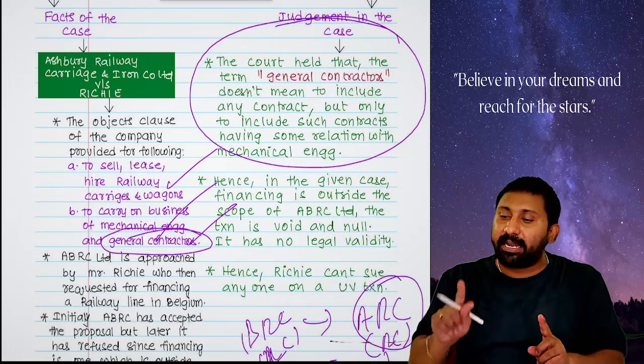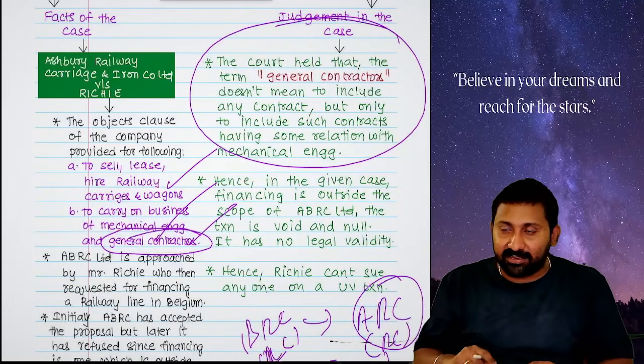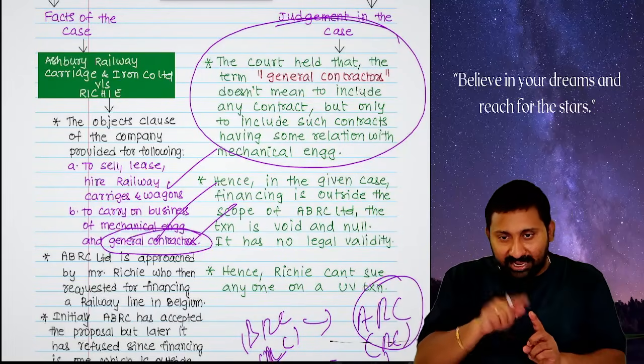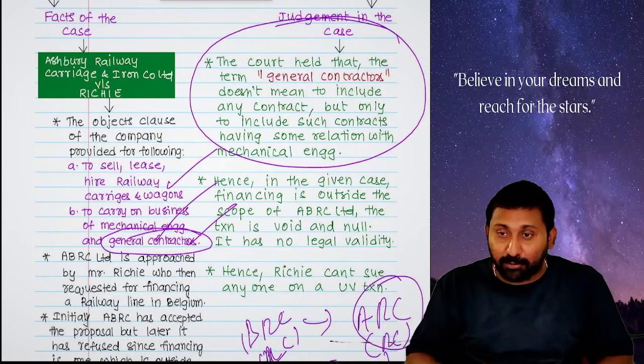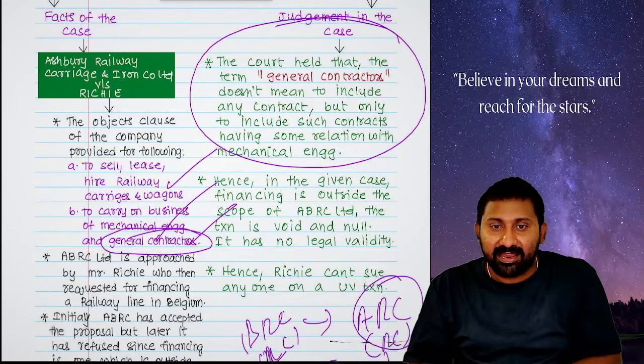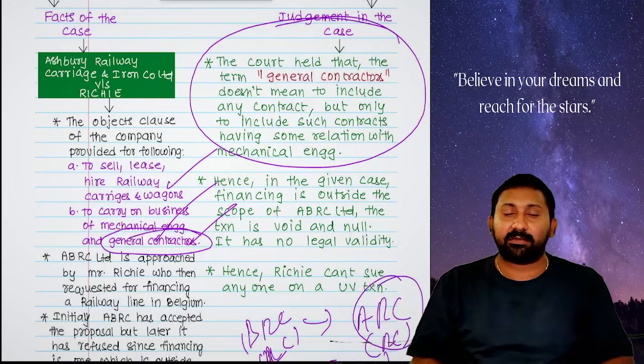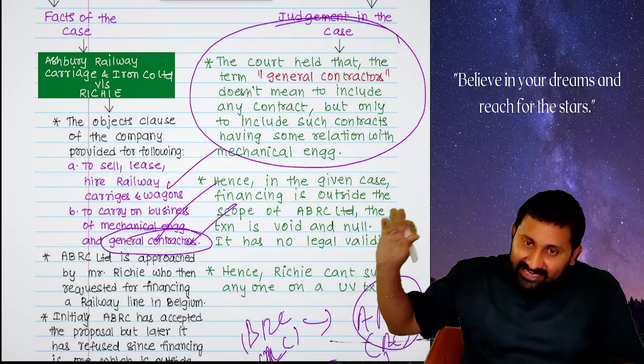A asked B to kill C. B killed C. A has to pay B or not? A didn't pay B. Can B file a case in the court? It is illegal. Yeah, you will go inside first. Therefore, ultra vires is an illegal transaction.